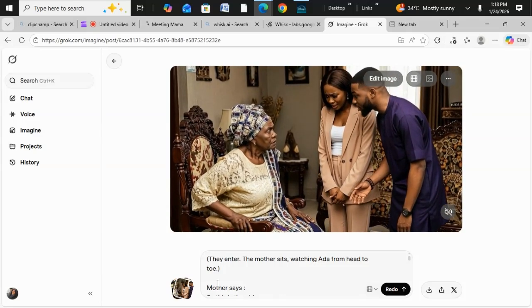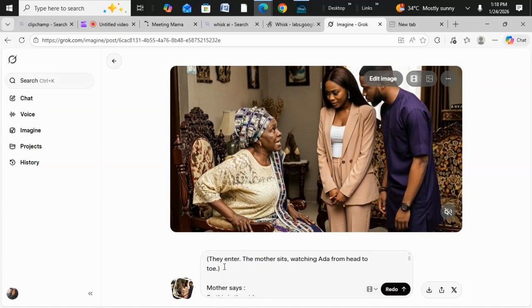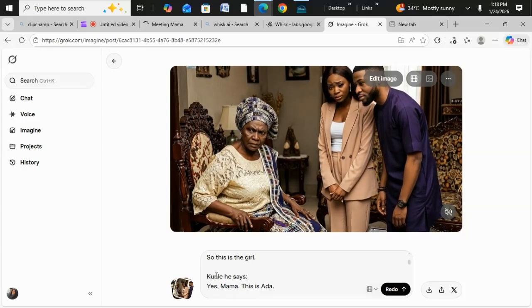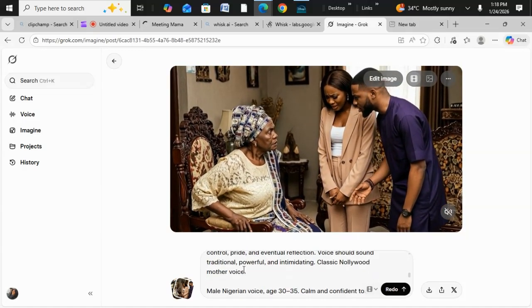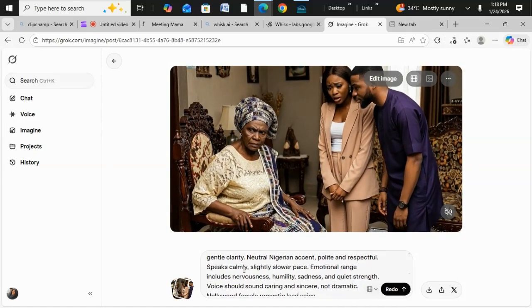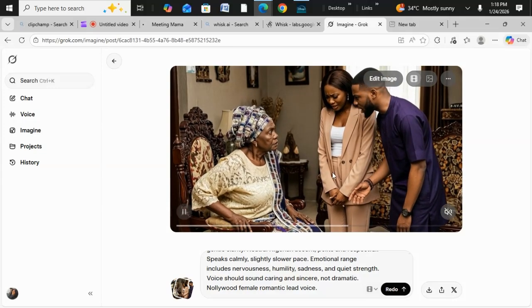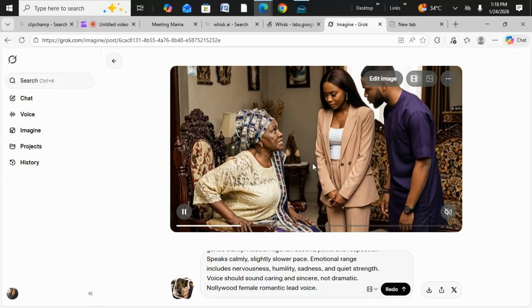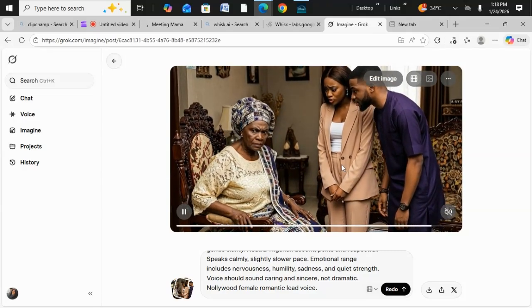So you see, what I simply did was I put the prompt and I said this is the mother part. I indicated what the mother said, Kunle says, Ada says. Then I added their voice, so that it's going to use their voice to create. That's what I did, and it came out accurately. The mother spoke, Kunle spoke, and Ada spoke.